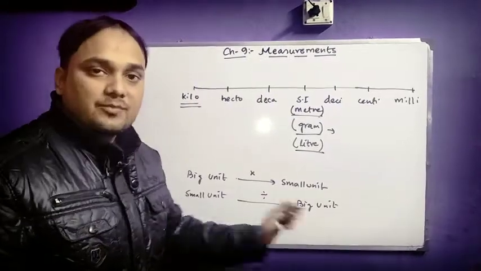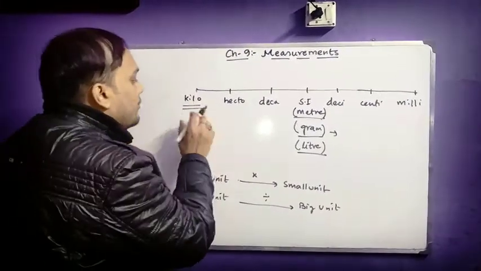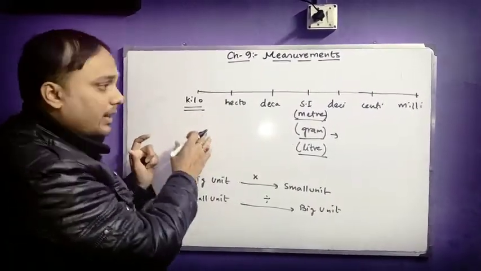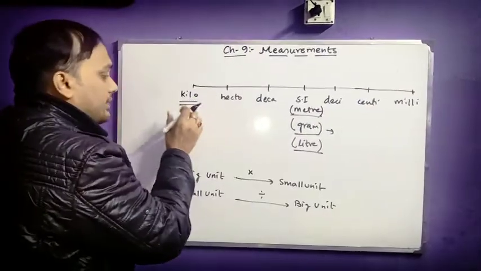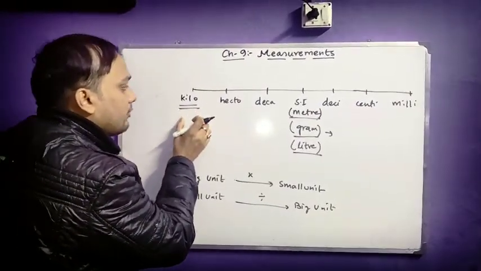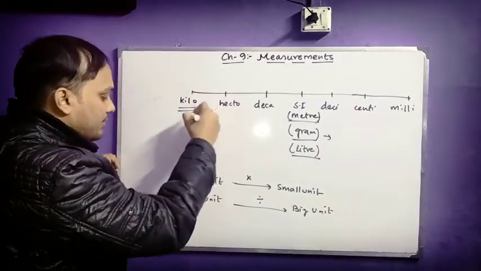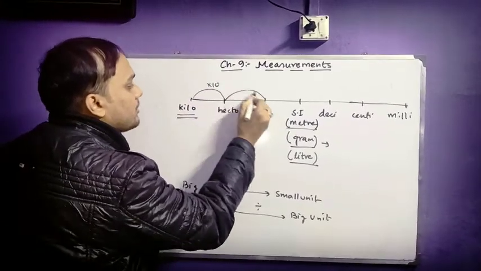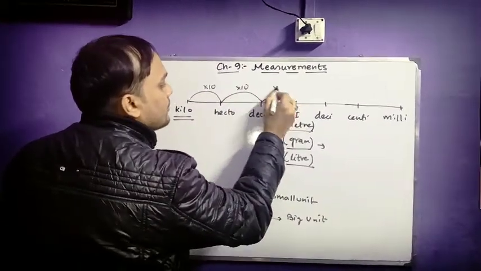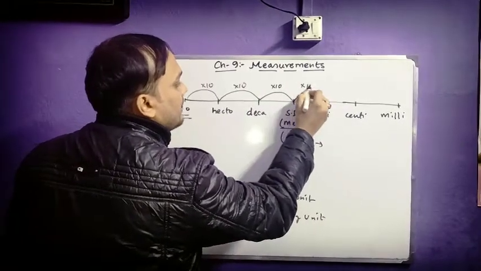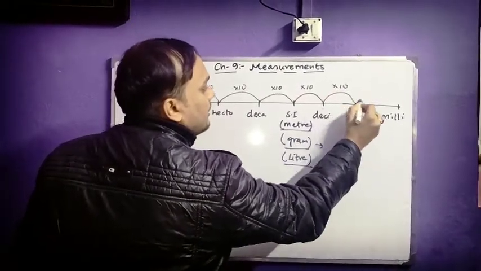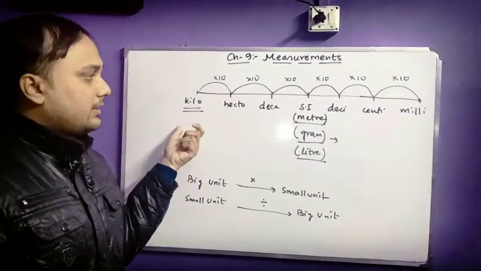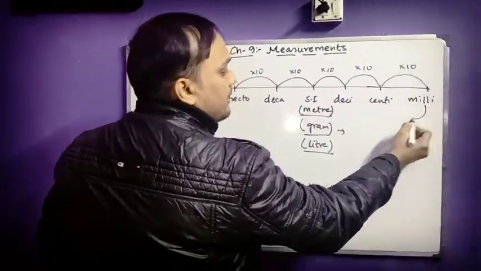So this is also the concept which you need to keep in your mind. Now whenever I am going from kilo to hecto, that means from the biggest unit here, kilo, and the smallest is milli. So when I am going from the biggest unit kilo to a slightly lesser unit hecto, that means from bigger to smaller, it will be multiplied by 10. Similarly from here also multiply by 10, here also multiply by 10, and then here also multiply by 10, and so on. But when I come from here to this side, that means from milli to centi, it will be divided by 10.